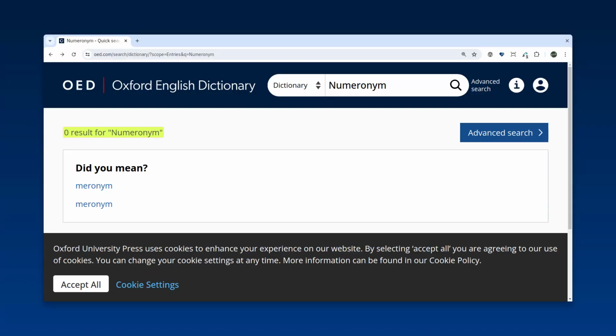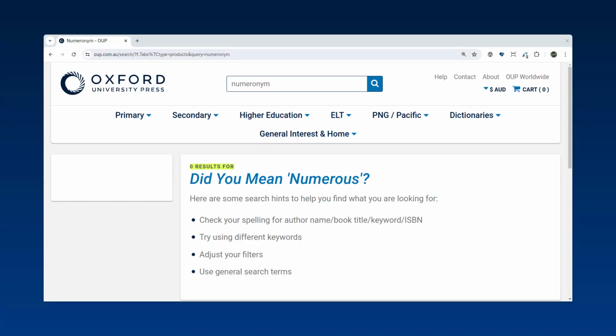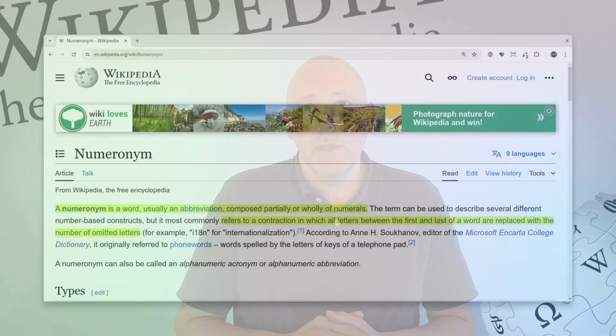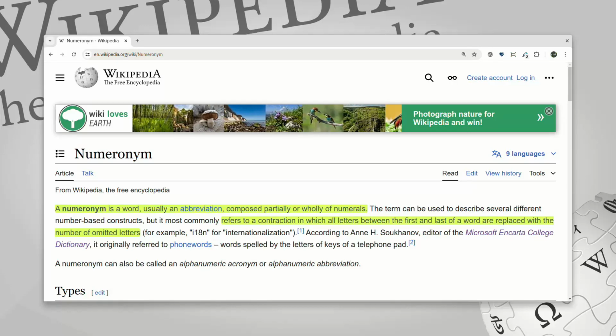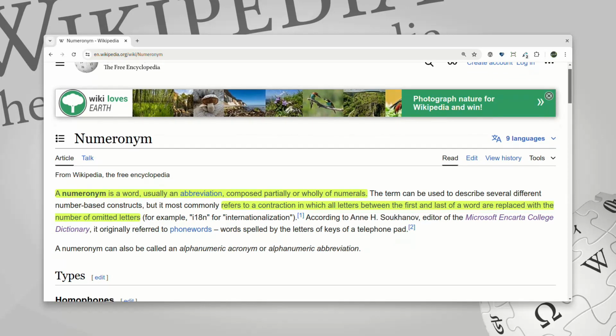I say according to Wikipedia because it doesn't actually exist as a real word. You won't find it in any English dictionary. A quick search for the term will find many articles on the subject of accessibility. All of them quote the same Wikipedia article, or they're quoting other articles that quote Wikipedia.